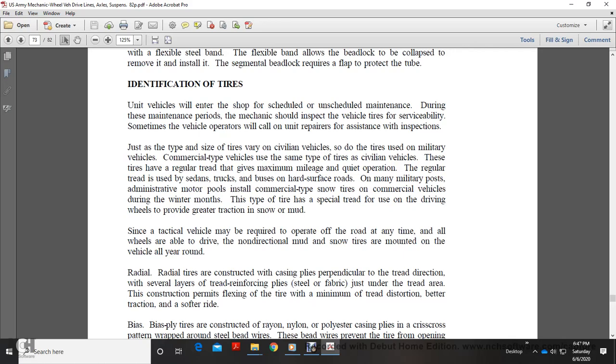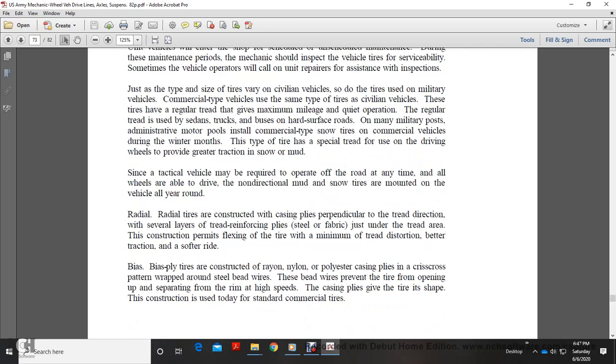Just as the type and size of tires vary on civilian vehicles, so do the tires of military vehicles. Commercial type vehicles use the same type of tires as civilian vehicles. These tires have regular treads to give maximum mileage and quiet operation on hard surface roads for sedans, trucks and buses. Administrative motor pools install commercial type snow tires on commercial vehicles during the winter months. The tactical tire has a special tread on the drive wheels to provide greater traction in snow and mud.